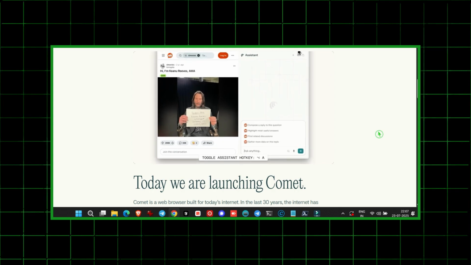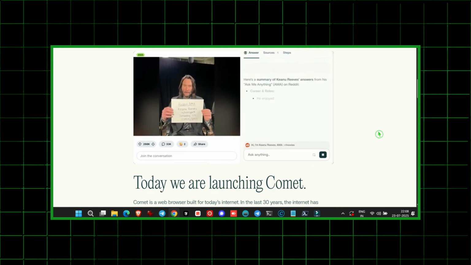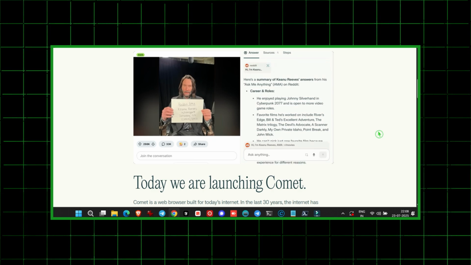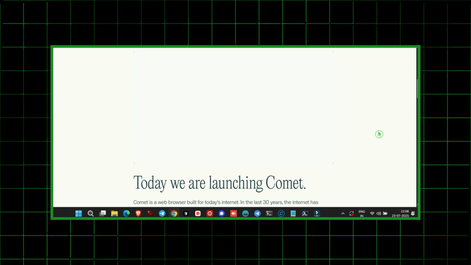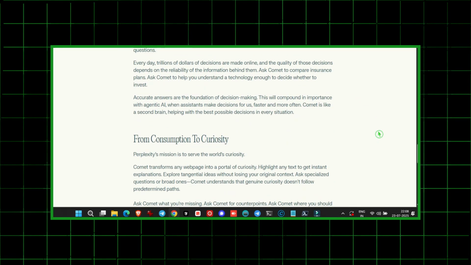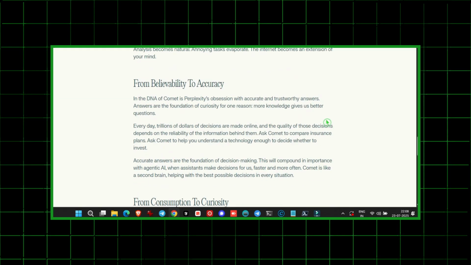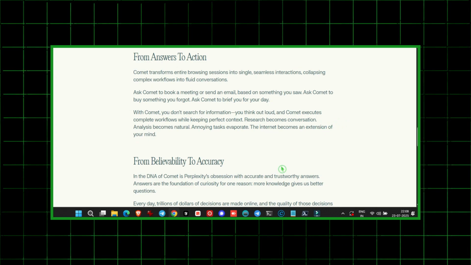Currently, this browser is for Mac subscribers, and others are getting access via a waitlist. New users are also getting limited invites to share. You can join the waitlist if you want to try it. The link is in the description. Essentially, this browser fully integrates AI into your browsing experience, like an assistant always by your side wherever you surf.